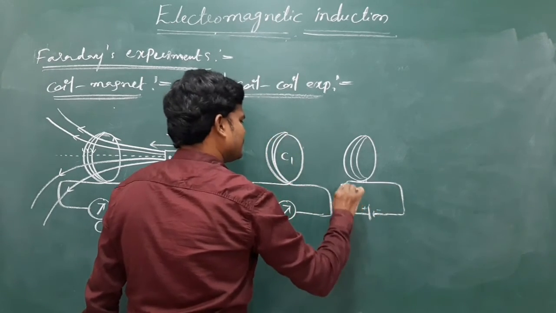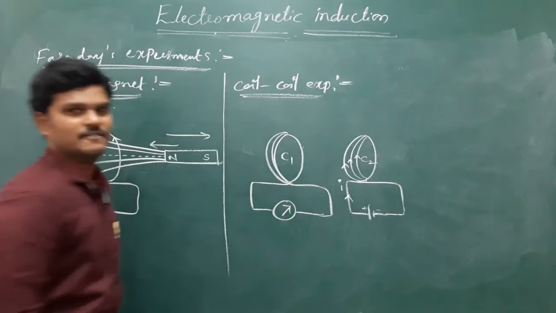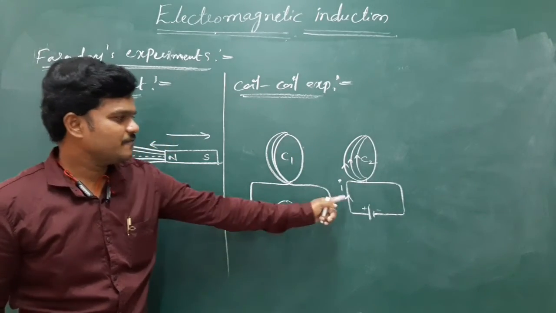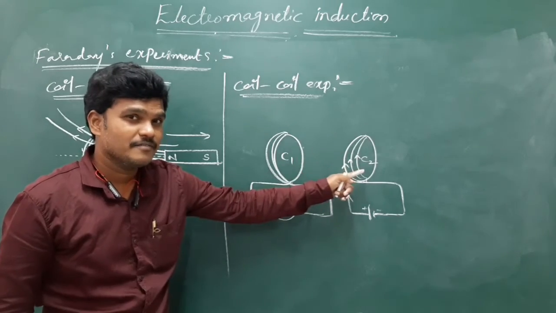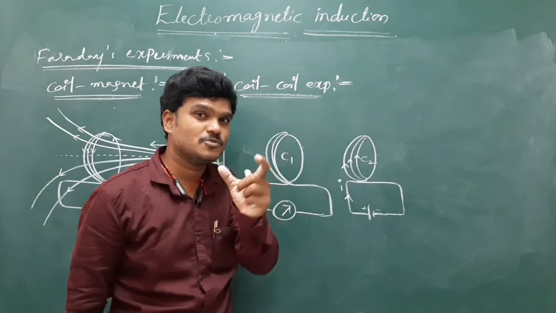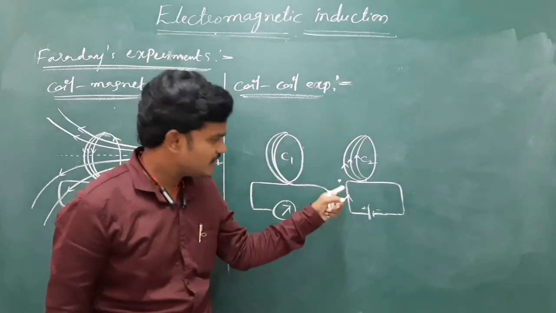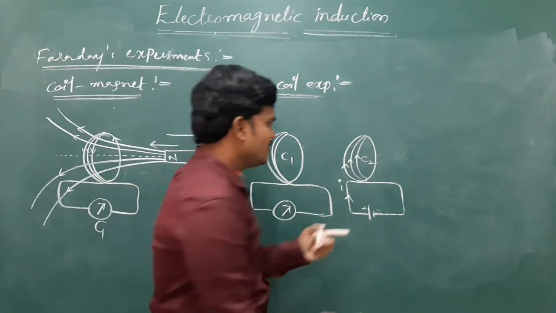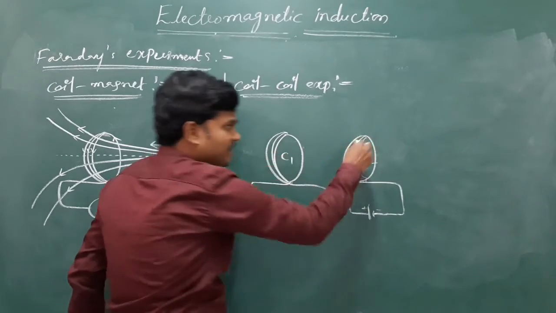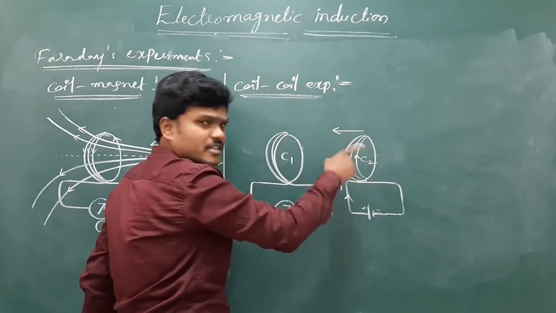If current flows in this coil, let us suppose this is the C2 coil, the primary coil, and this is another coil, the secondary coil. Once current flows through the conductor, a magnetic field is produced around it. Here, once the current flows through this coil, there will be a magnetic field around it. If this moves, it indirectly behaves like a magnet having some north and south pole.